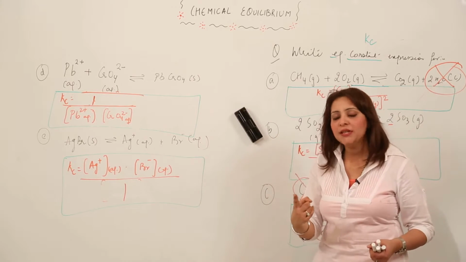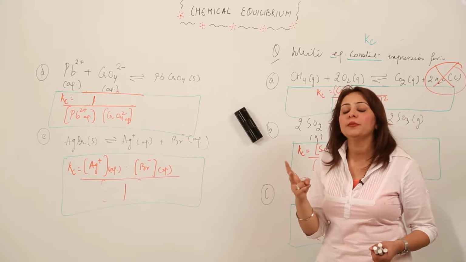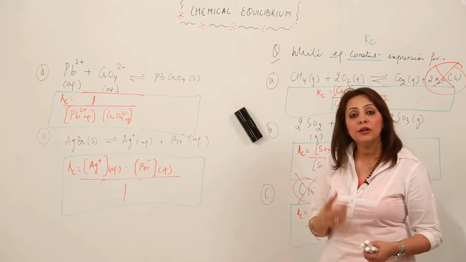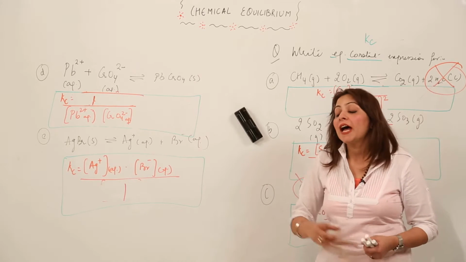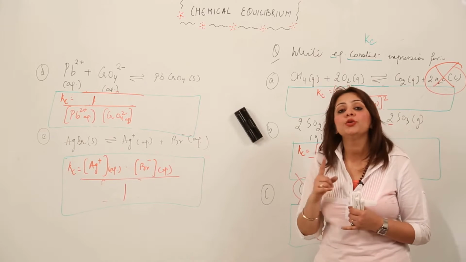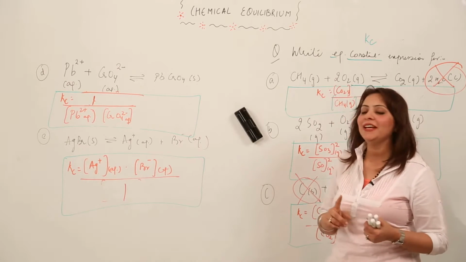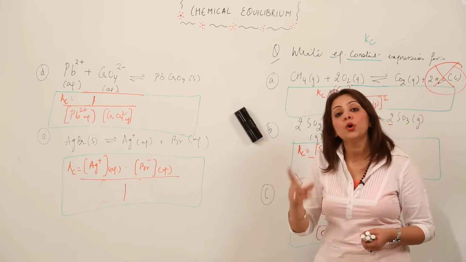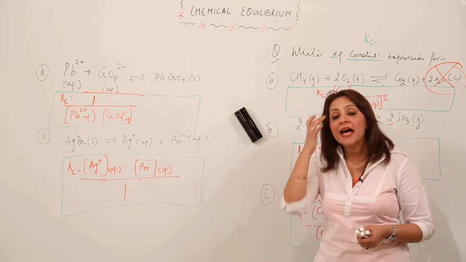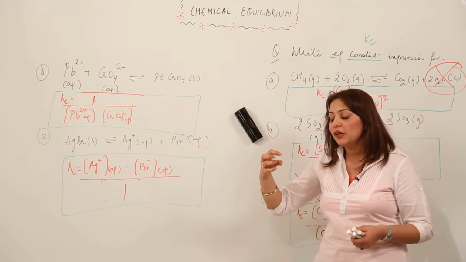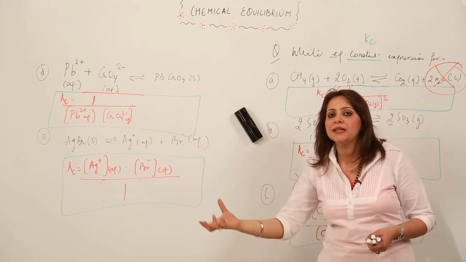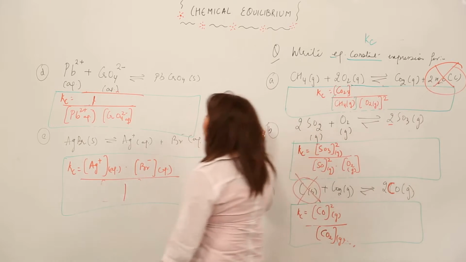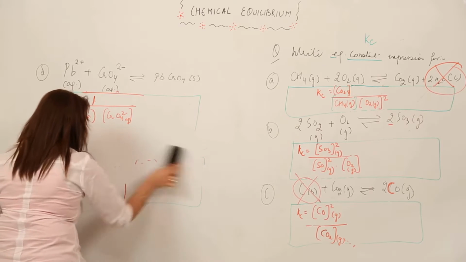Just first write the expression. Second, look for the components that are present in pure solid and liquid form, remove them, and instead of it write 1, right? And only if the solvent is present in excess, you do that. Also keep in mind, for the aqueous solution you do not neglect. This is an important thing, because sometimes you get confused between the liquid and the aqueous. The unity is taken only for the pure liquids, not for the aqueous, because aqueous means that a particular substance is present and water is also present along with it. We are talking about the pure liquids, right? So this is how you are going to write the expression for Kc.